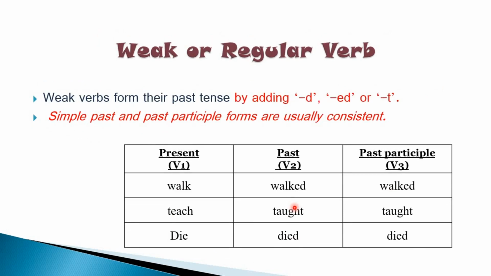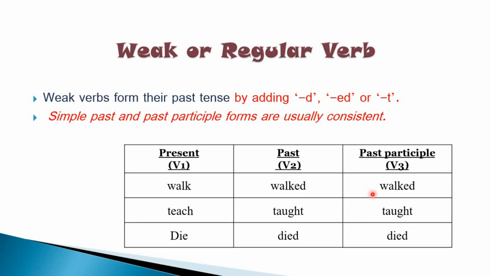Let's continue with the next part, that is your regular verb or weak verbs. Weak verbs, we do not read these verbs with great stress. And these verbs generally end in D, ED or T. Most of the regular verbs have past and past participle forms the same.